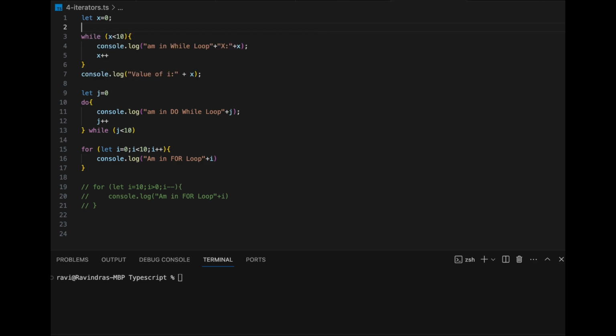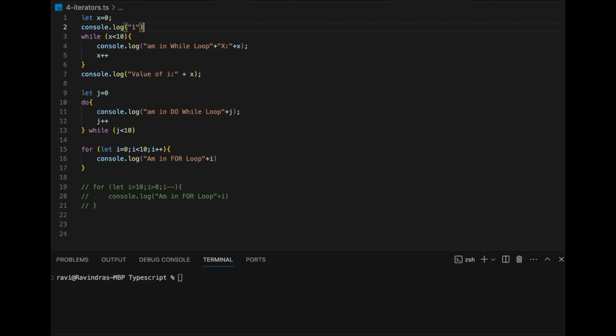But writing 10 times or 100 times or 1000 times, if you want to write 10,000 numbers, then you have to write 10,000 console.log statements, right?